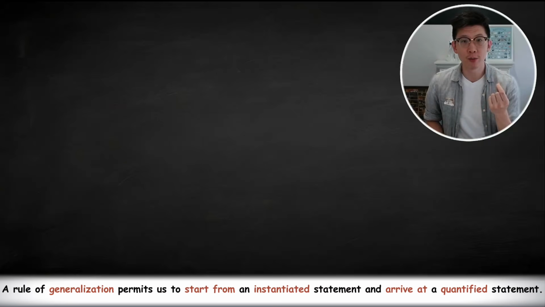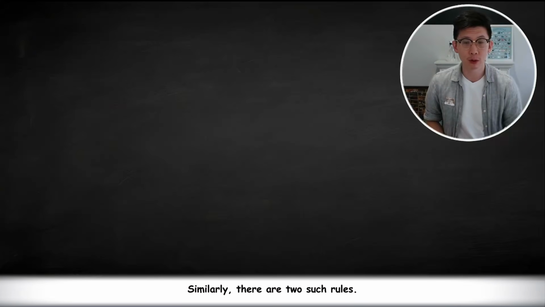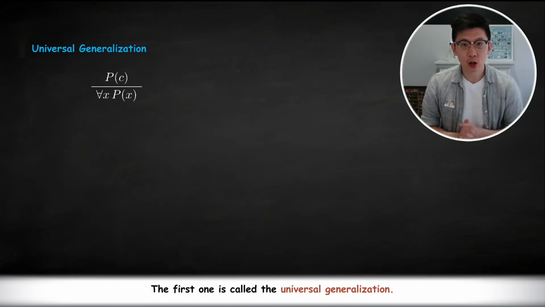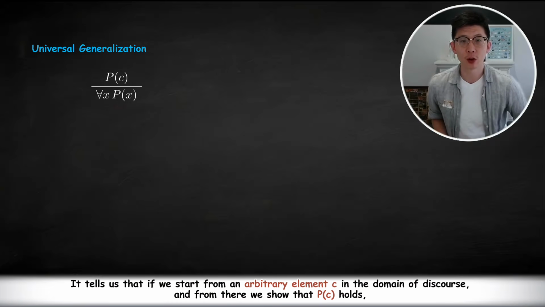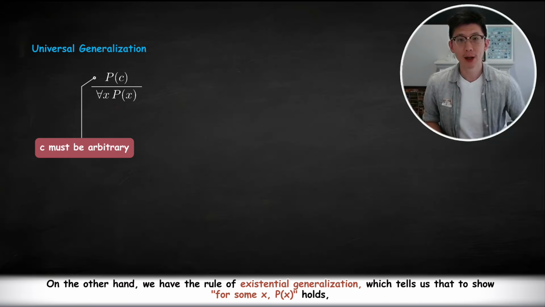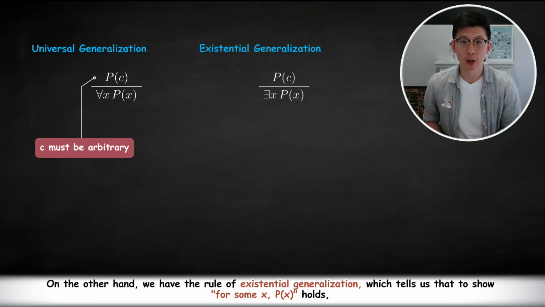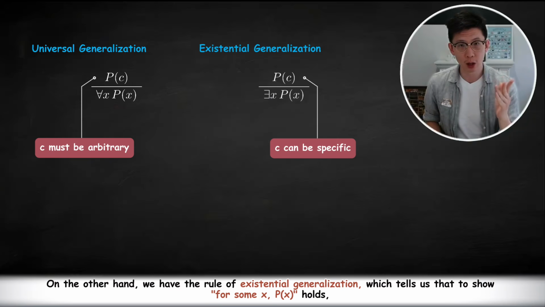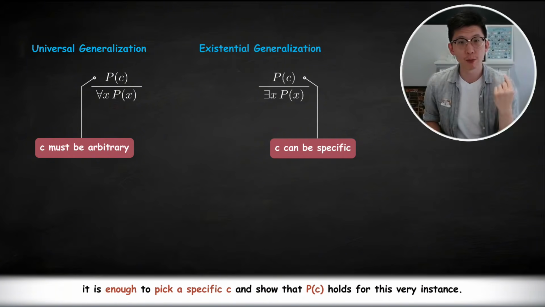A rule of generalization permits us to start from an instantiated statement and arrive at a quantified statement. Similarly, there are two such rules. The first one is called the universal generalization. It tells us that if we start from an arbitrary element in the domain of discourse, and from there we show that P(c) holds, then we are allowed to claim that for all x, P(x) holds. On the other hand, we have the rule of existential generalization, which tells us that to show for some x, P(x) holds, it is enough to pick a specific c and show that P(c) holds for this very instance.